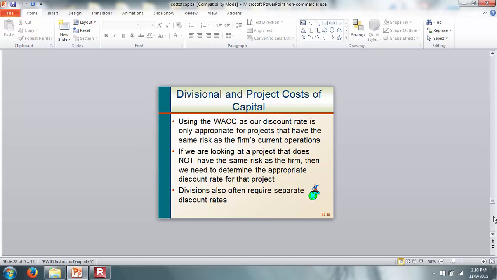And Microsoft has their hardware. They have the Microsoft Pro, the Surface Pro, and so on. So what we find here is that these different divisions are quite unlike each other. So what does it mean? It basically means that we cannot use one cost of capital to evaluate all the divisions. And here, divisions often require separate discount rates.